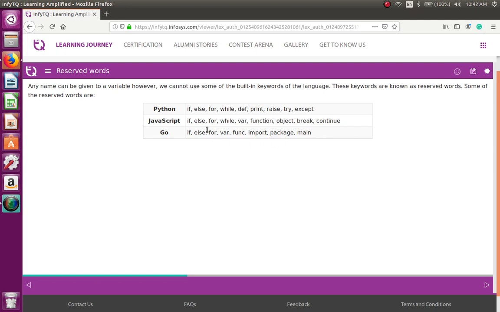And in JavaScript, again: if, else, for, while, where, function, object, break, continue. So these are some of the keywords. This is not everything, this is some of the keywords. In Go, you cannot use if, else, for, where, func, import, package, main. So these are some of the keywords which you cannot use as a variable name at all.